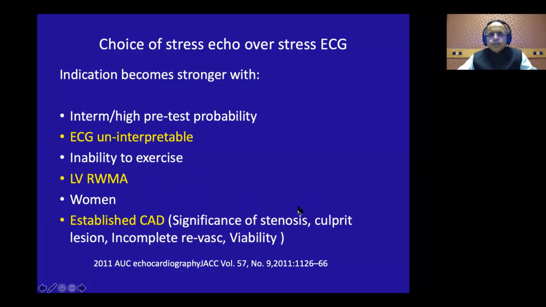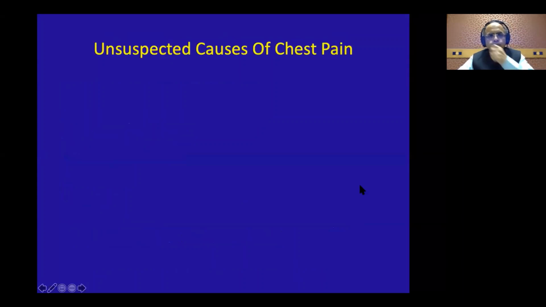stress ECG. And patients who have got an established coronary artery disease and who are having a new onset of symptoms, stress echo is important to validate the symptoms. Also, those who have got the angiograms to know the significance of stenosis. Then those who have symptoms and who have established coronary artery disease to know the culprit lesion and to know the completeness of revascularization or even the viability in question.